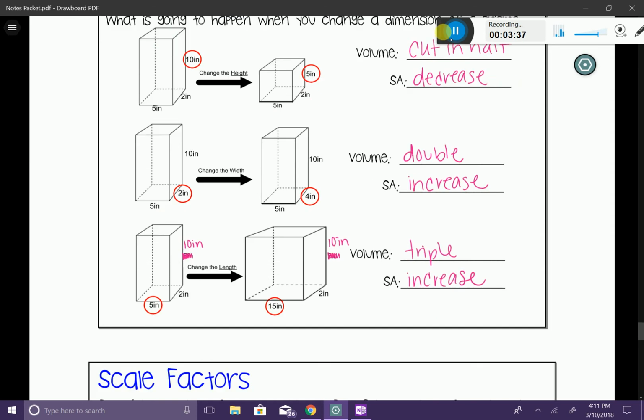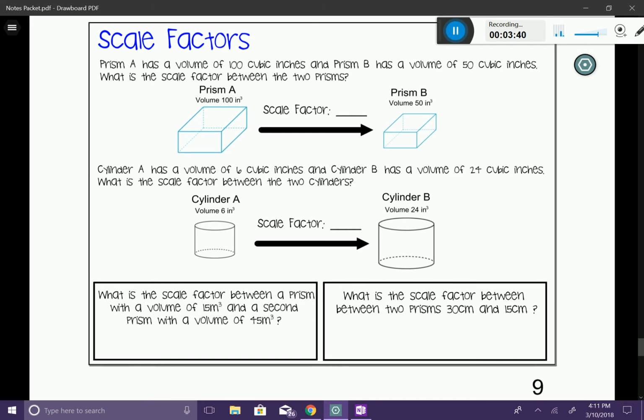Okay, now that we know a little bit about changing attributes, let's talk about the idea of a scale factor. Let's look at this example. Prism A has a volume of 100 cubic inches, and Prism B has a volume of 50 cubic inches. What is the scale factor between the two prisms? You can see that Prism A has 100 inches cubed, and Prism B has 50 inches cubed. I basically cut that rectangular prism in half. When you divide something in half with the volume, you have a scale factor of exactly that, a half. So in this case, my scale factor is a half.